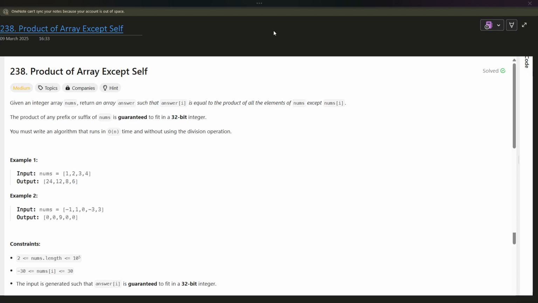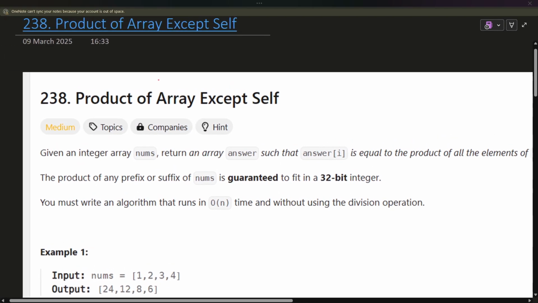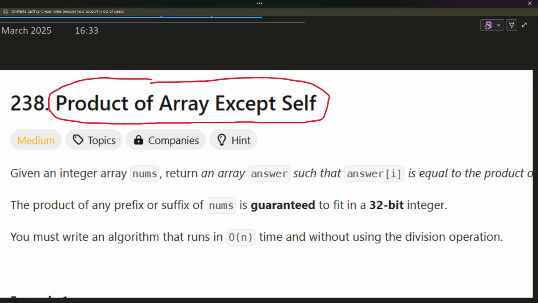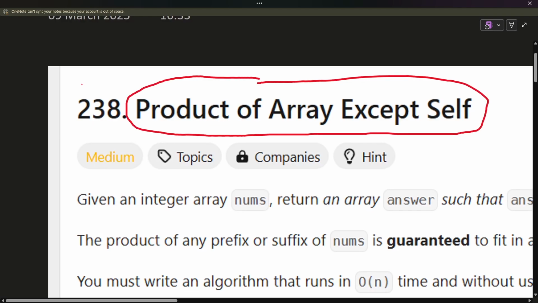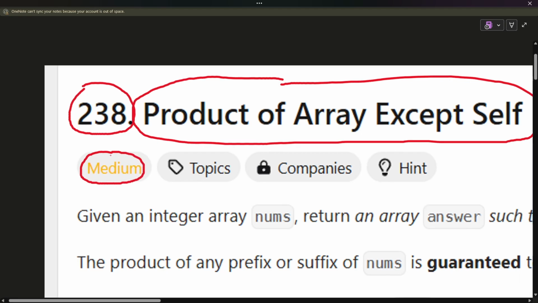Okay, so hello everyone. Today we will be solving the seventh question of our LeetCode 75 playlist. The question is Product of Array Except Self. As you can see, the question number is 238, and it is marked as a medium one. So now let's try to solve it.